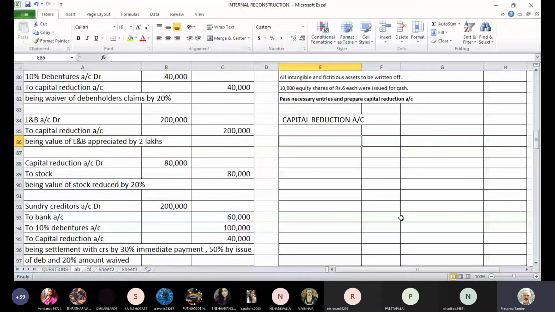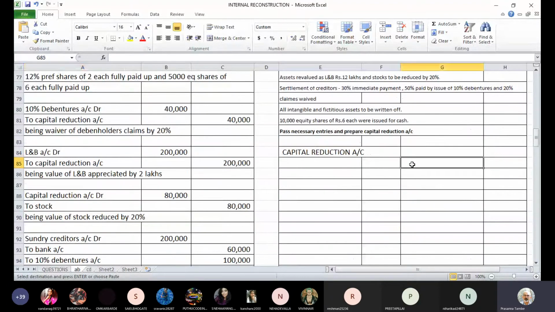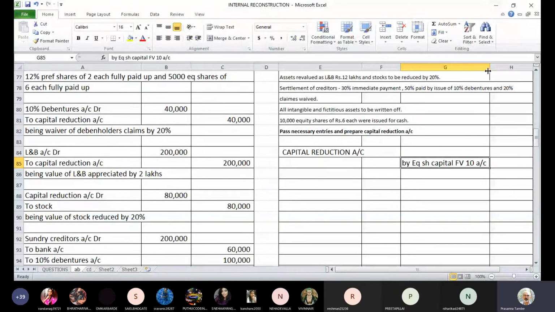Our first entry was capital reduction entry for 4 lakhs rupees, which was equity share capital 10 rupees face value reduced to 6 rupees. So first entry: equity share capital face value 10, that amount is 4 lakhs.